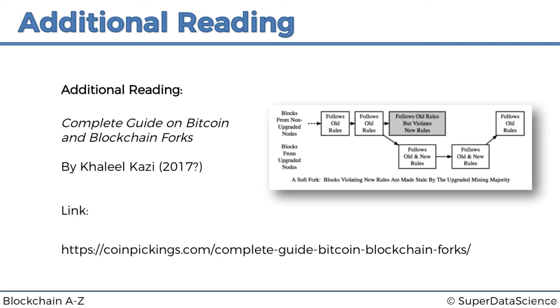It's a great analogy which can help you further understand this topic if you'd like to get a better grasp of it. But in general, that's how soft and hard forks work.